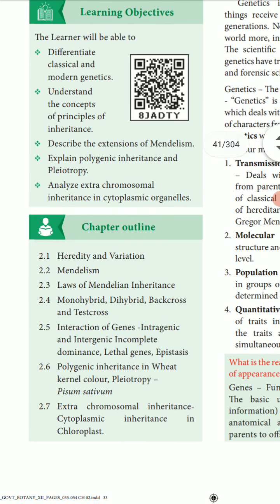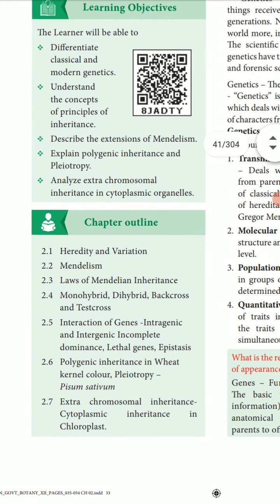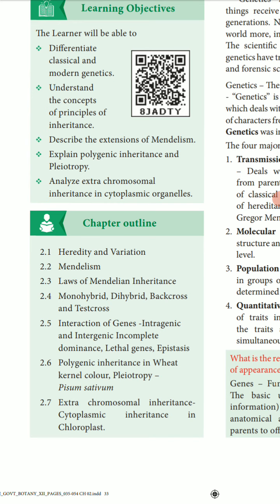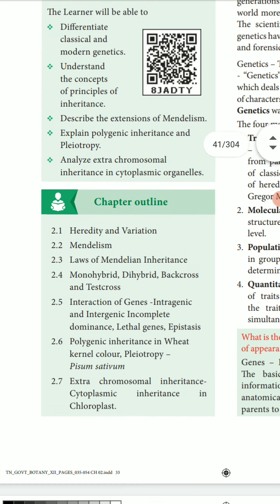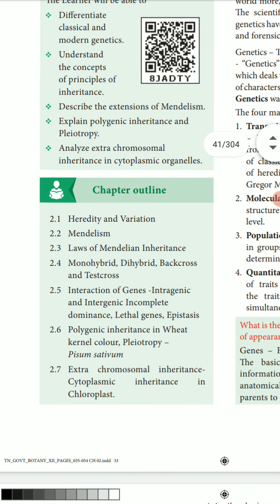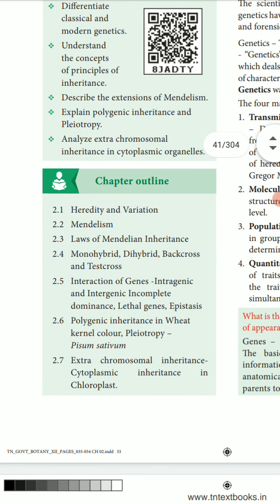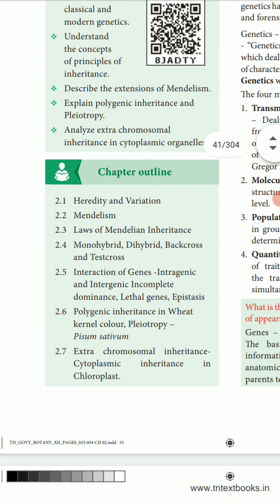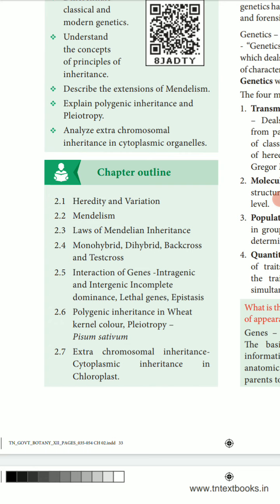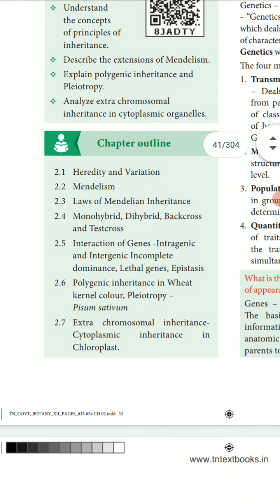The chapter outline for chapter two, heredity and variation: 2.1 heredity and variation, 2.2 Mendelism, and 2.3 the laws of Mendelian inheritance. 2.4 monohybrid cross, dihybrid cross, trihybrid cross, back cross and test cross. 2.5 interaction of genes, intragenic and intergenic, incomplete dominance, lethal genes, epistasis. 2.6 polygenic inheritance in wheat kernel color, and pleiotropy in Pisum sativum. 2.7 extrachromosomal inheritance, cytoplasmic inheritance in the chloroplast.